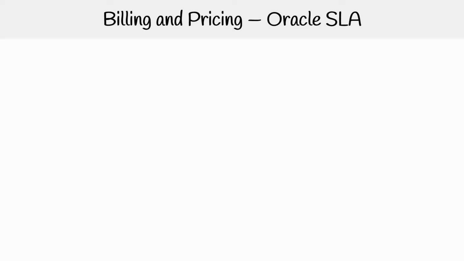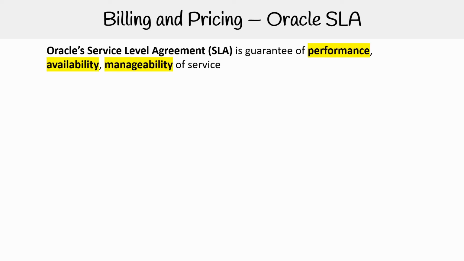So now we're going to take a look here at the Oracle SLA. SLA stands for Service Level Agreement, and it's a guarantee of performance, availability, and manageability of the Oracle platform. Oracle defines it as those three categories. And if none of this makes sense, don't worry, we're going to pull up the website to help understand it a bit better.